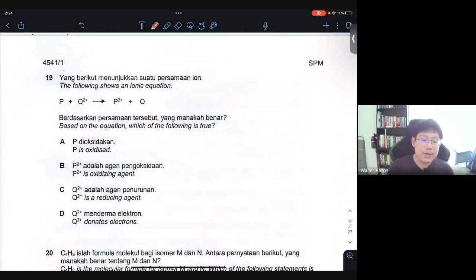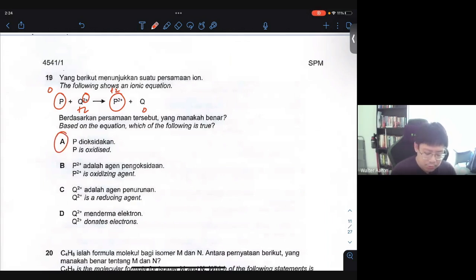Number 19, the following shows an ionic equation. Based on the equation, which of the following is true? So P from 0 oxidation state becomes +2. All right, so of course P undergoes oxidation, and then Q from +2 becomes 0. So then it undergoes a reduction process. So based on that, you can see properly, right? I think A itself is the only correct answer. So we'll say A is correct.